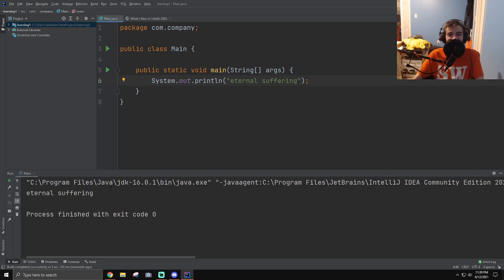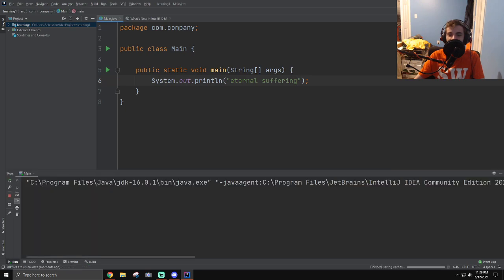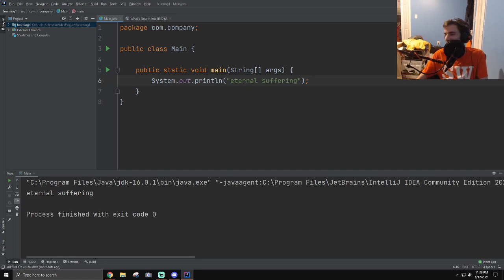What? Okay, there you go. Why did that take so long? Wait, does Java actually take that long? Holy crap, no way, dude. Wait, what? Why? That's crazy. Is my computer just not good enough for this to be instant?